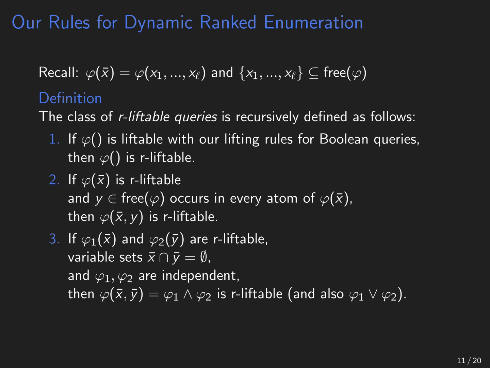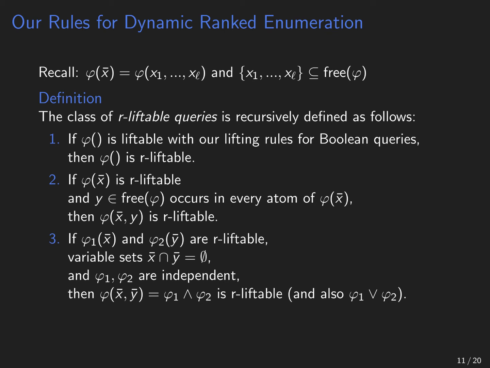And the third rule gives us conjunction and disjunction. So if we have two R-liftable queries, phi1 and phi2, and their output variable sets are disjoint, and the two queries are independent, then we can also dynamically ranked enumerate the conjunction and the disjunction of these two queries. And we also say that these two queries are R-liftable.